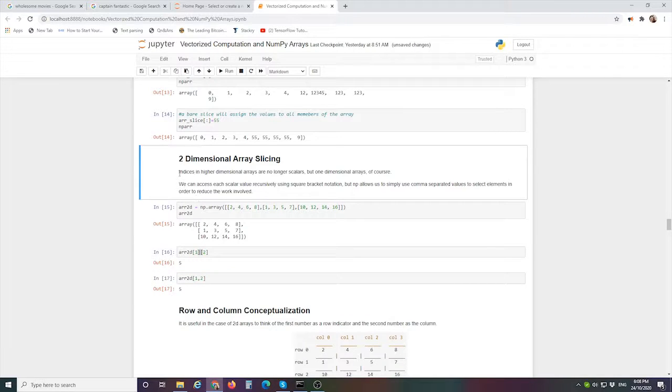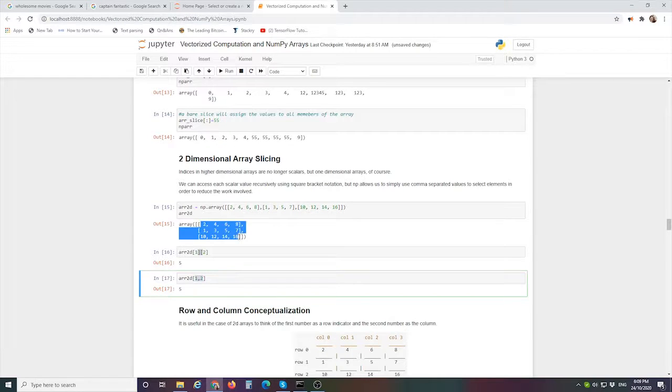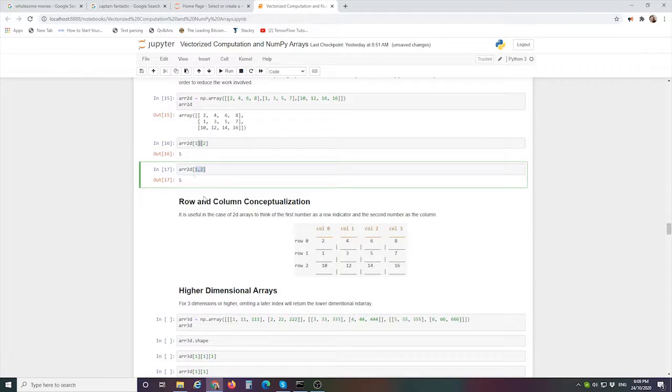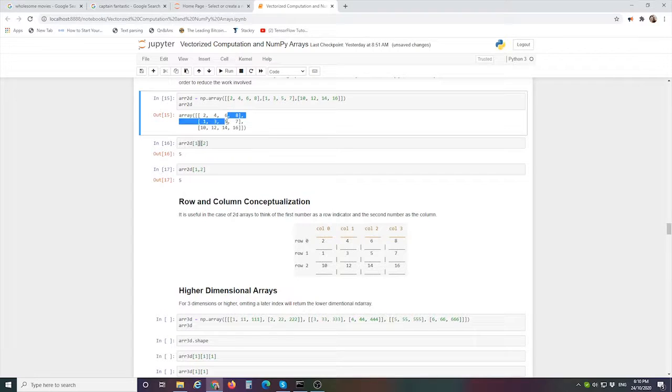This might explain what we mean when we say that indices in higher dimensional arrays are one-dimensional arrays. So here is a one-dimensional array of indices into this two-dimensional array. Now we spoke about the conceptualization of array definitions as row and column, and we can see that reflected up here. When we're talking about row 1 and column 2, that is our value 5 in this array.